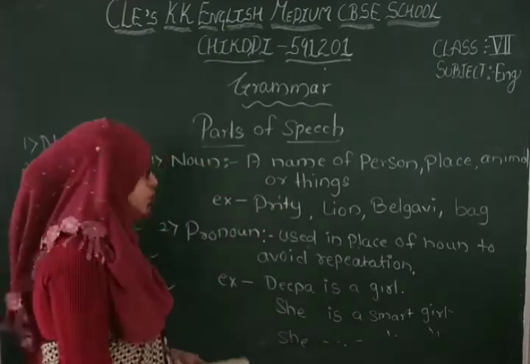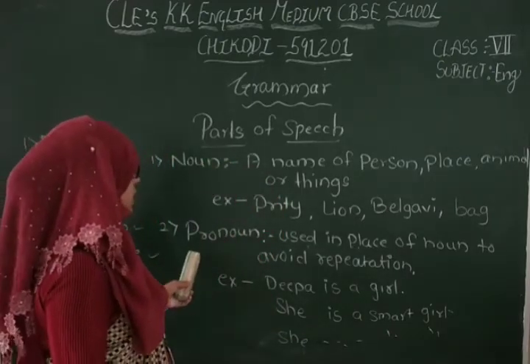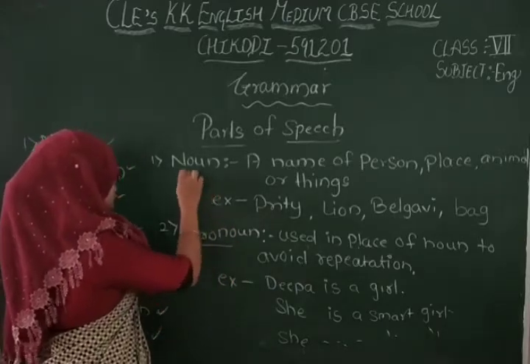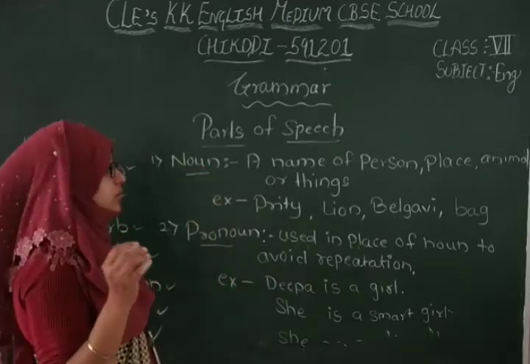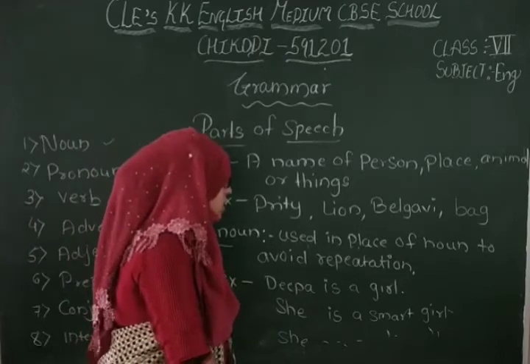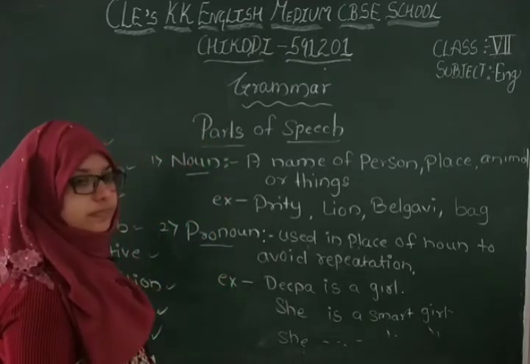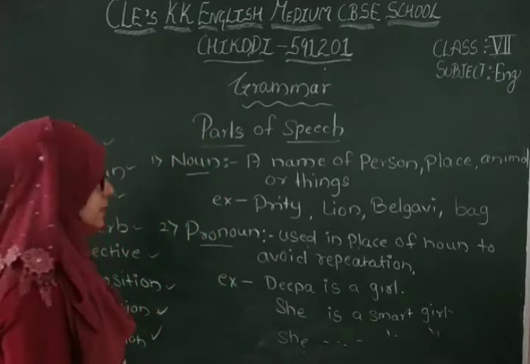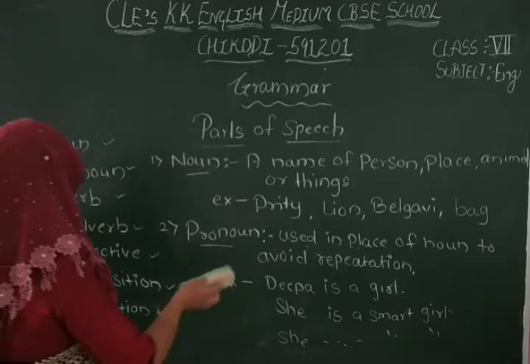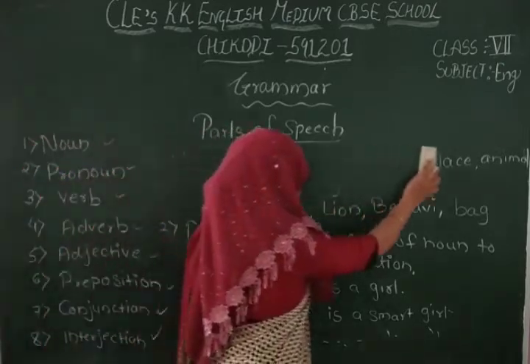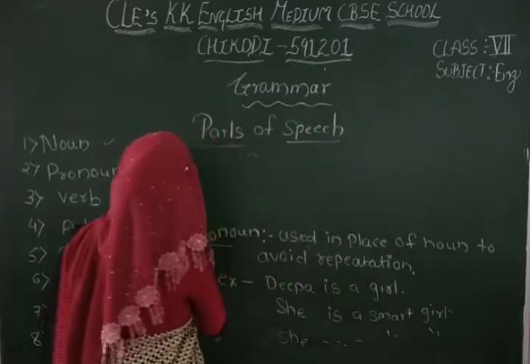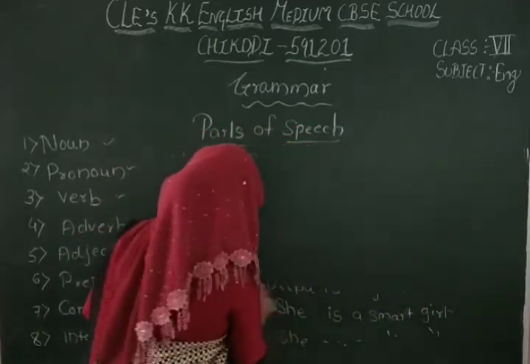Yes? So for avoiding repetition we are using pronoun. Got it? Got it? Yes. So he, she, it, these are called as pronoun. Got it? Next, about the verb. Till here you are clear? Yes. About the verb. Verb means what?